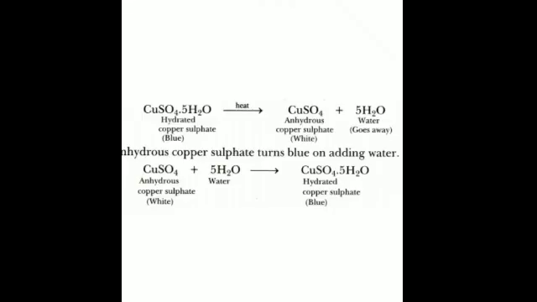When hydrated copper sulphate, which is blue in color, is heated, it changes into anhydrous copper sulphate, white in color, and water of crystallization is removed. Anhydrous copper sulphate turns blue as soon as we add water to it. This is shown in activity 4 on page number 116.